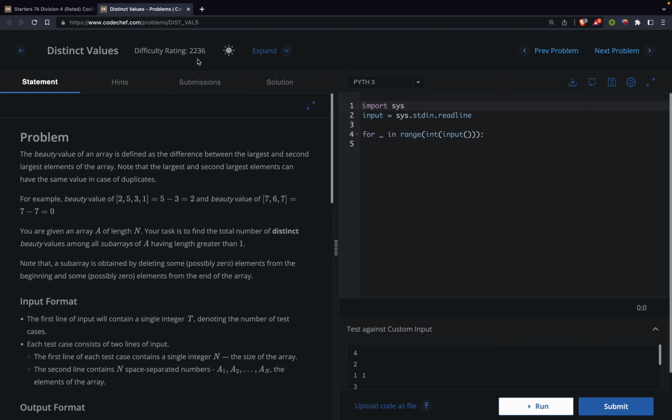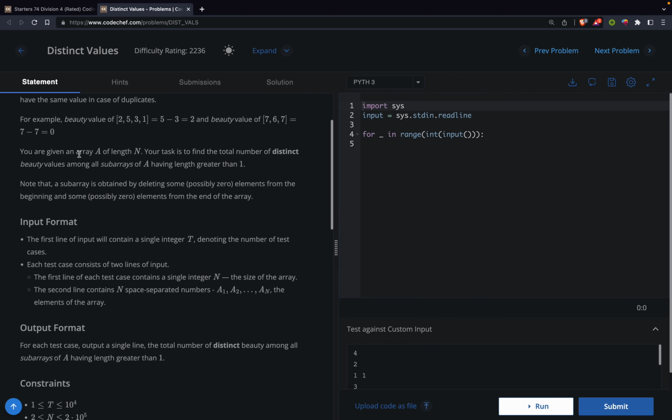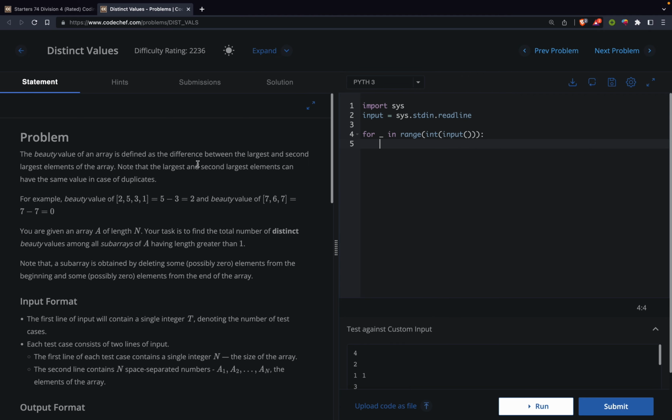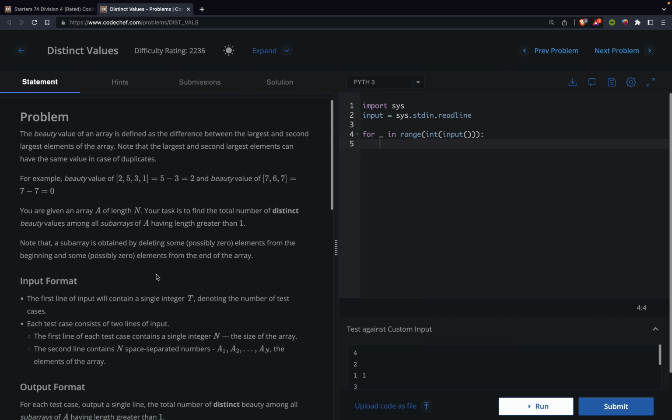And the difficulty rating is 2236, so quite a very difficult problem. It is definitely a division 1 problem. And so the beauty value of an array is defined as the difference between the largest and the second largest element of the array. Note that the largest and the second largest element can have the same value in case of duplicates. Okay, and the beauty value of 2 5 3 1 is equal to 5, because largest is 5 and second largest is 3. Okay, and the beauty value of 7 6 7 is 0.